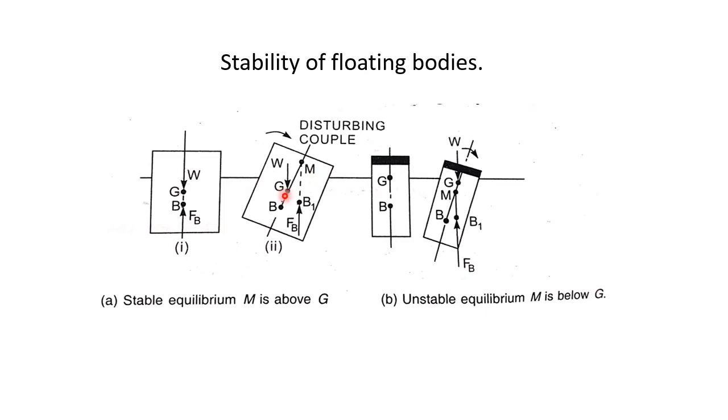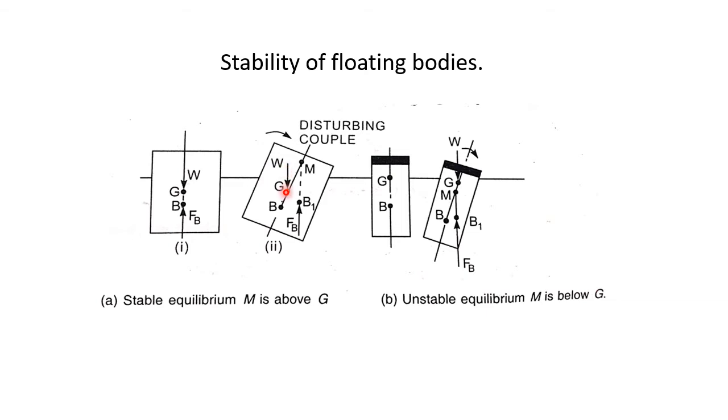Here W, that is weight of the floating body, is acting vertically in the downward direction through this point G, whereas force of buoyancy is acting vertically in the upward direction through this point B1, that is the new center of buoyancy. So both this buoyant force Fb and this weight W constitute a couple which is acting in the anti-clockwise direction and thus returning the body to its original position.